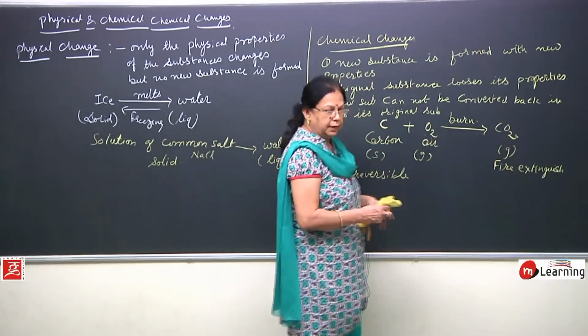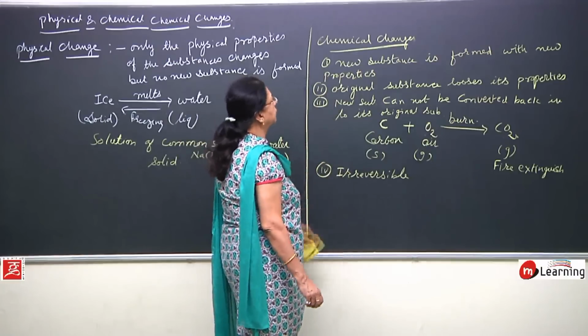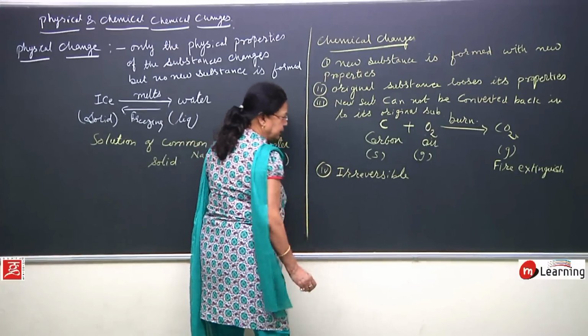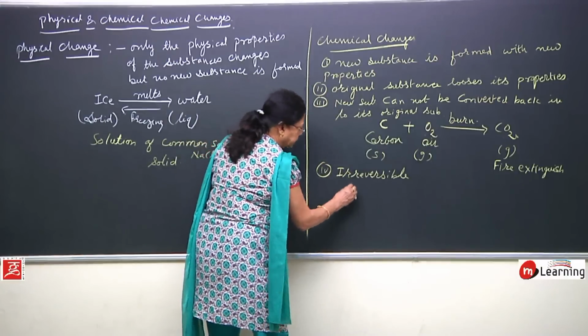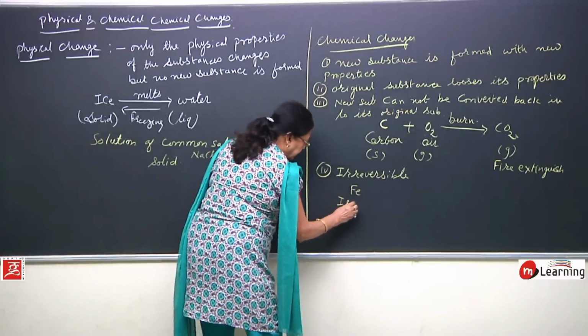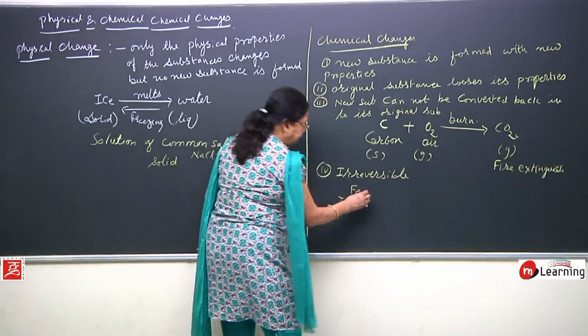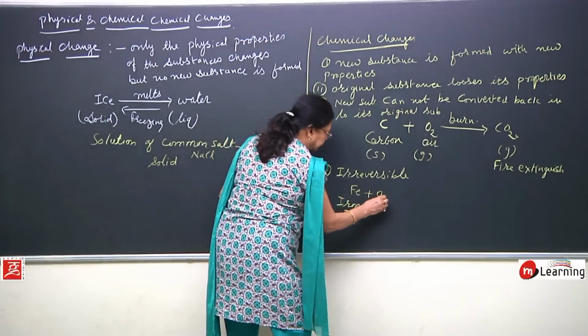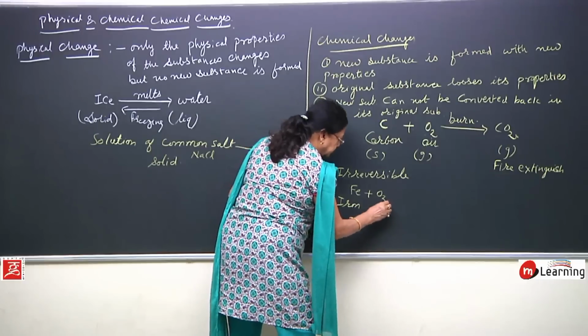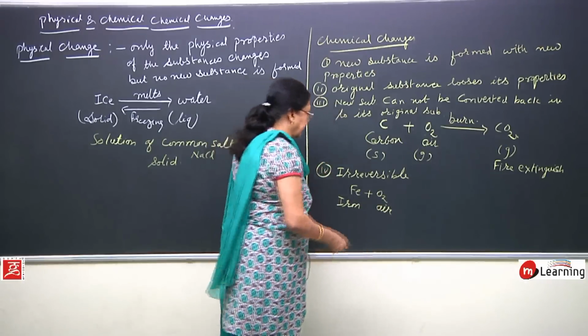So, they are irreversible. One more example I will give you of chemical change, that is rusting of iron. If you expose iron, this is the symbol of iron, to air, then you might have observed that it gets rusted.